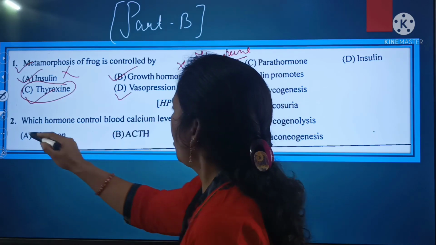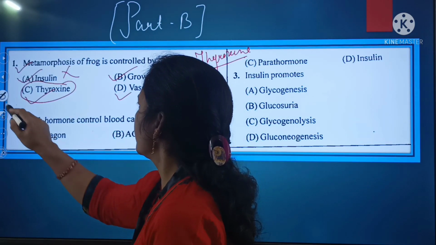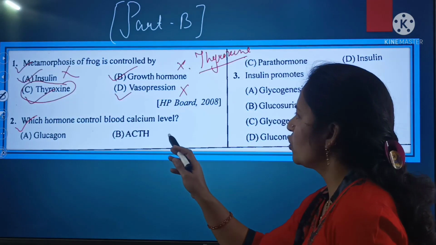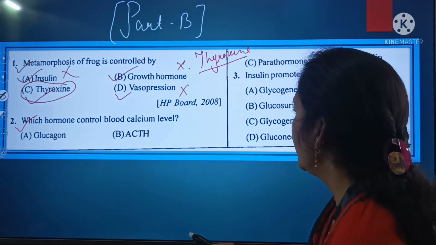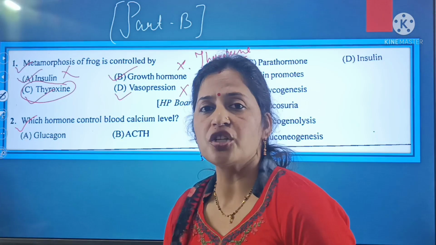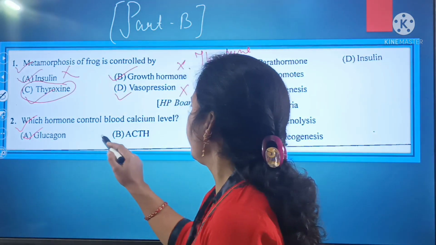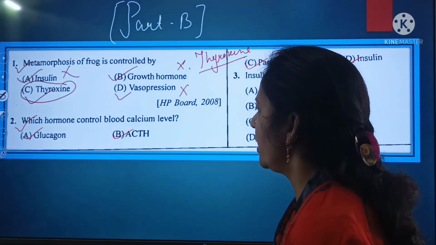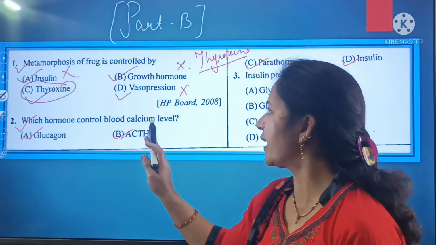Thyroxine. Now shift to the next question, and your next question is, that is the question number 2. Which hormone controls blood calcium level? कौन सा हार्मोन है जो कि ब्लड कैल्शियम लेवल को कंट्रोल करता है? ऑप्शंस है ग्लूकागन, ACTH, पैराथार्मोन, एंड D is the insulin. So out of these, which hormone controls the blood calcium level?